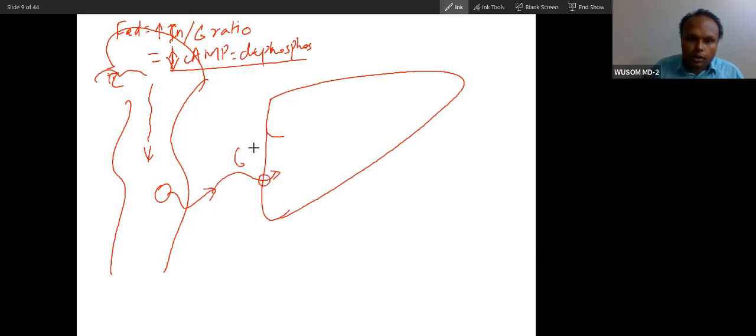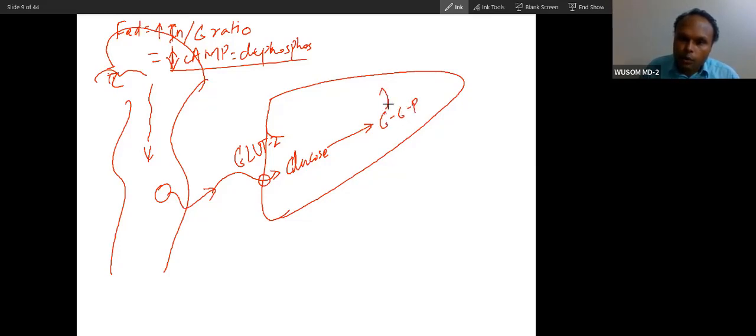Through GLUT. In the liver there is GLUT2, and in muscle there is GLUT4. As soon as glucose enters the tissue, it will be trapped, because glucose without phosphate is easily soluble and can come out of the cell. Remember, this is a hepatocyte, though the drawing is a liver structure. So glucose will convert into glucose 6-phosphate. This is the first reaction.